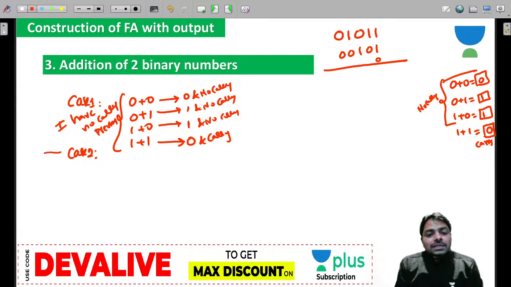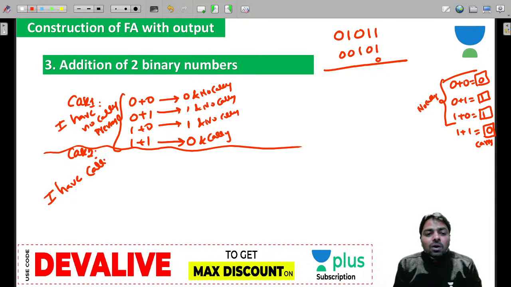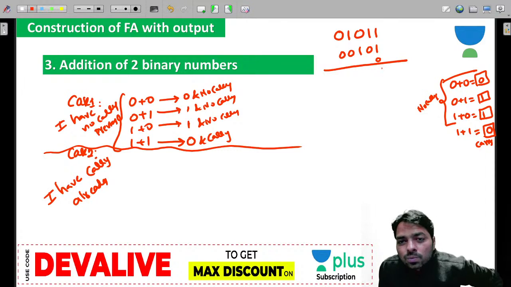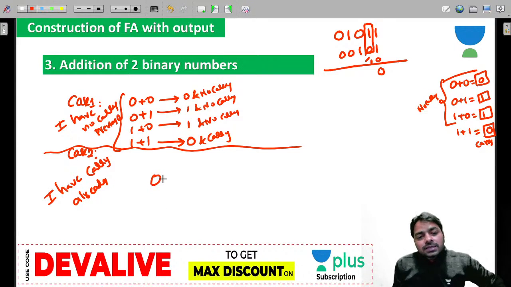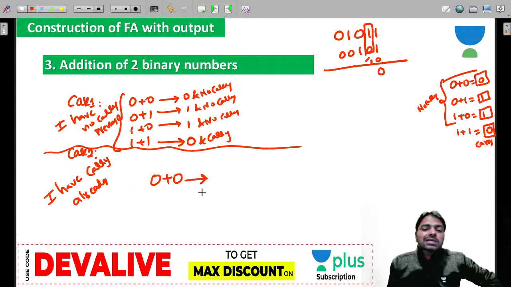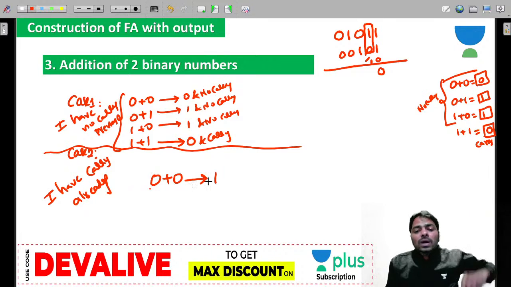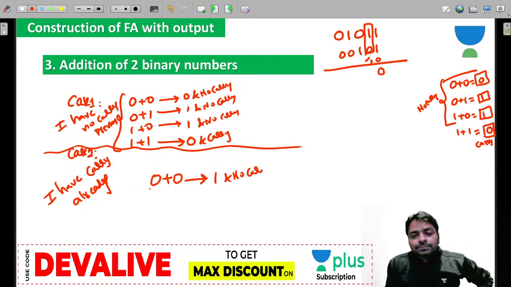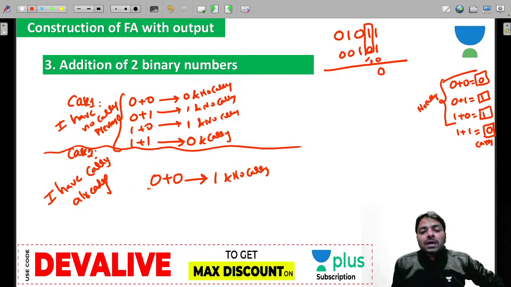In case 2, in case I have already seen the carry, I have a carry already. That means previously you are getting some 1 here. Look at that 1 1 0, and that 1 is coming. You are doing 1 plus 0, but you need to look at this carry also. So that means 0 plus 0 is not going to be a 0, it's a 1, because already I have a carry. So 0 plus 0 is 1, 0 plus 1 is 0 with a carry. I am assuming the carry already exists.